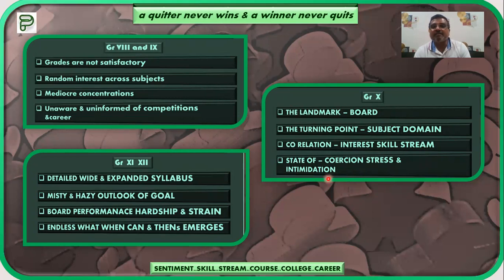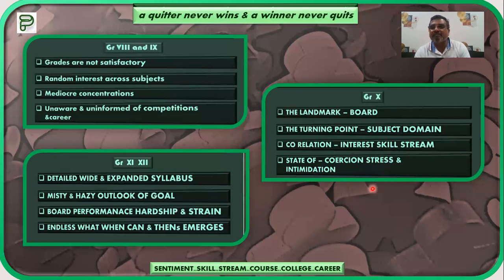This is a state of intimidation and stress, definitely, when a student is going to get promoted to grade 11, and since in grade 10 itself the student has started receiving various suggestions from his well-wishers, parents, elder brothers and sisters, family members, teachers, friends, etc. So definitely he might be in a state of confusion, intimidation, stress, etc.